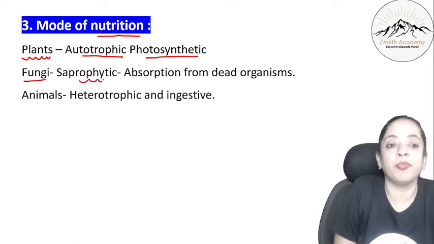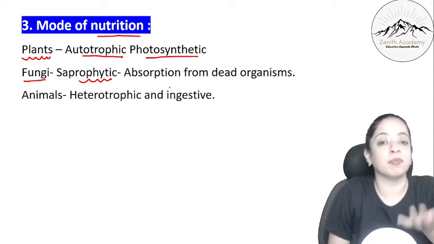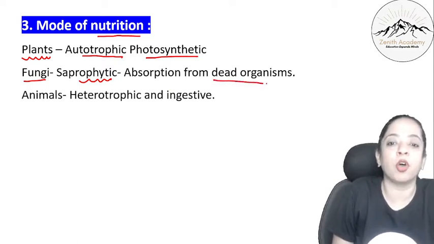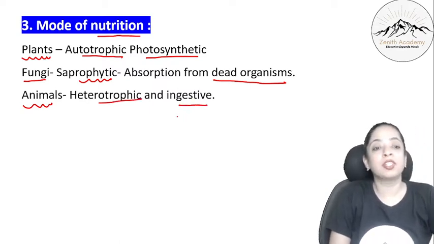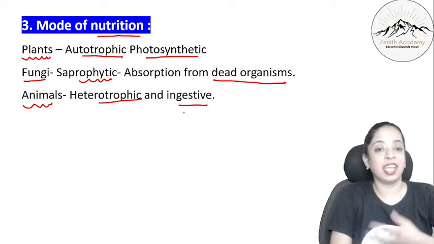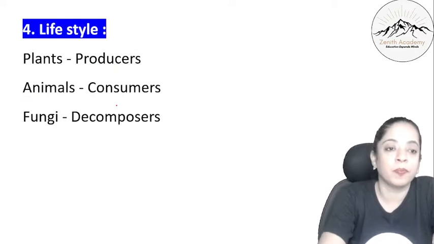Fungi are saprophytic. Saprophytic means they feed on dead organisms. They obtain their nutrition from dead organisms, so they absorb their nutrition from dead organisms. They were fungi. Animals were heterotrophic and ingestive. We all know animals are those that ingest, that take in food which is prepared by someone else. So heterotrophic, it does not prepare its own food.